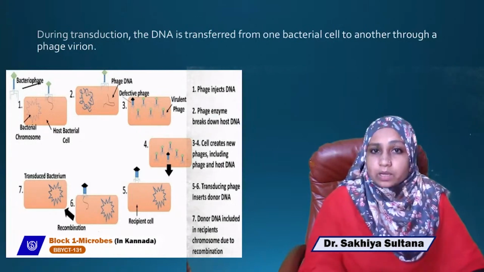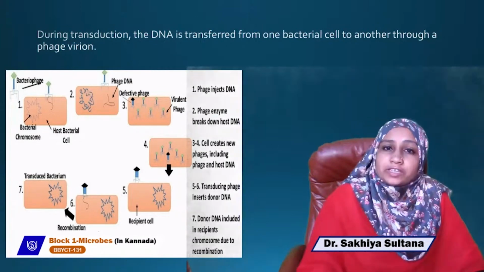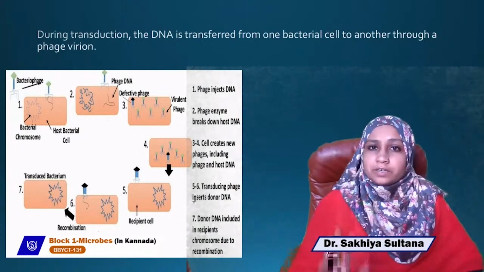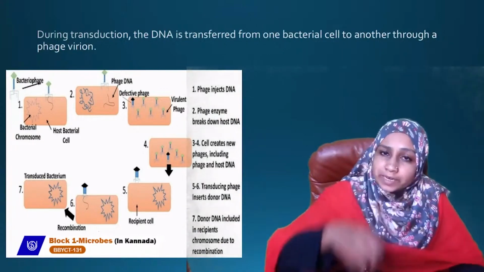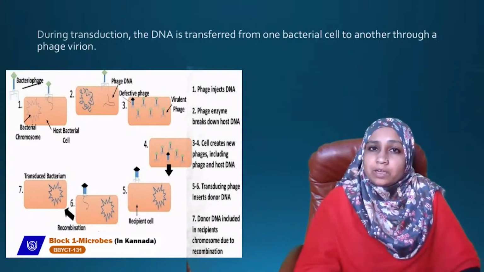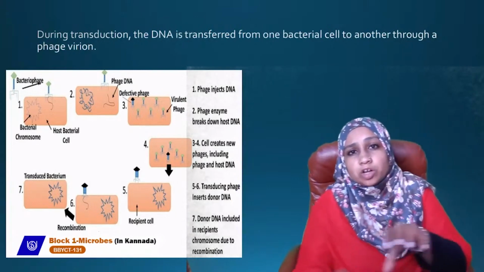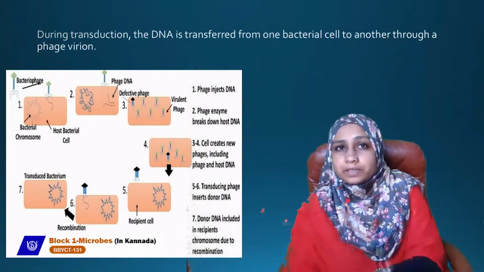Now when this transducing phage infects another bacterium, again the same process happens. It will infect the cell and inject its DNA into the recipient cell. The phage DNA now contains donor DNA. That donor DNA gets incorporated into the bacterial DNA.